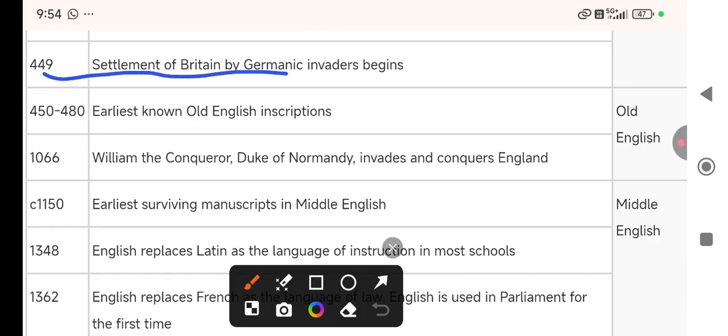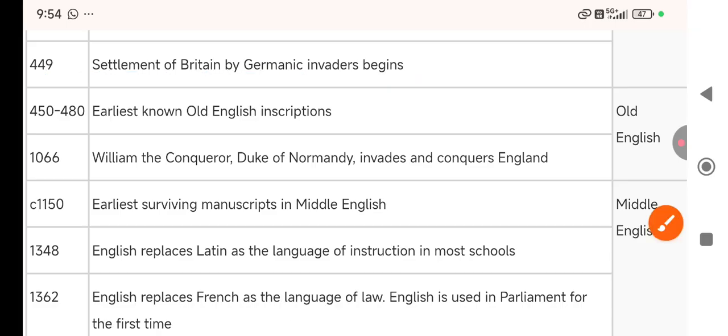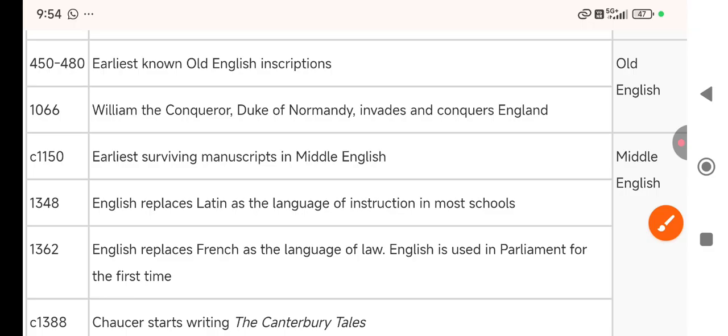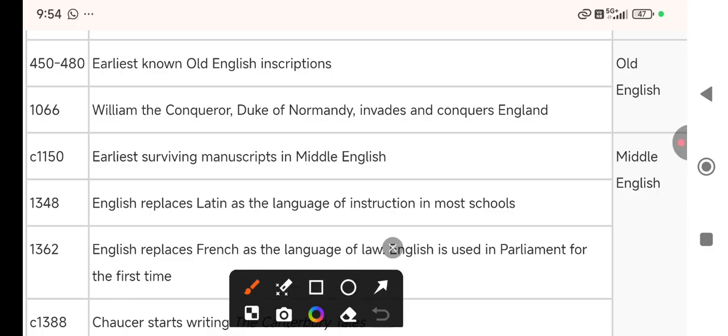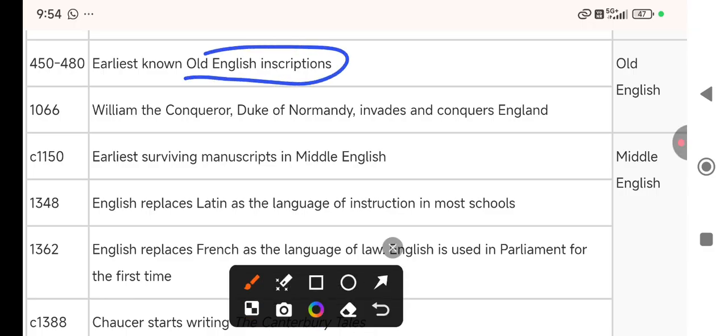But then from here Germanic invaders came, settling Britain, right? And then the earliest known Old English inscription, right? This is an Old English inscription.